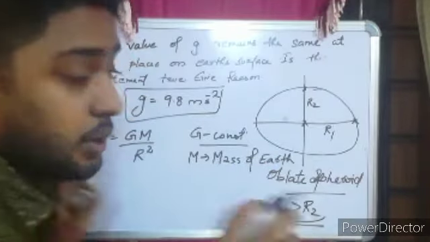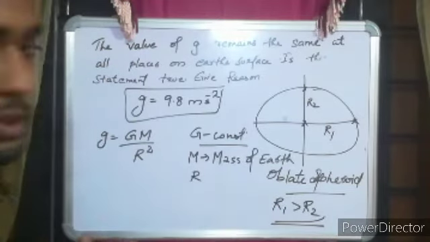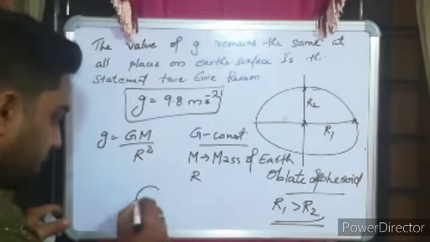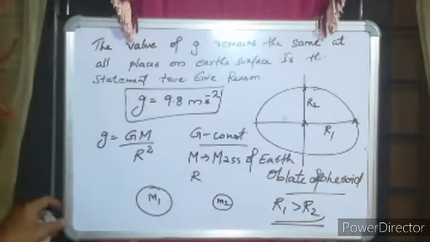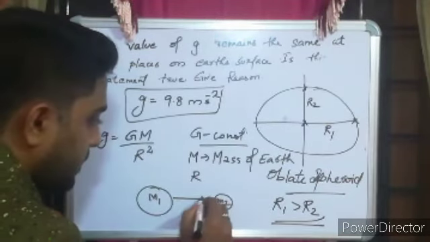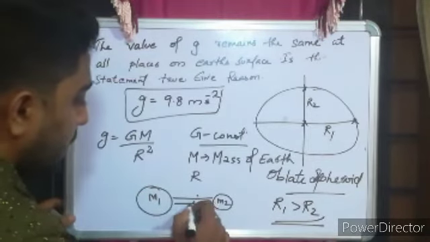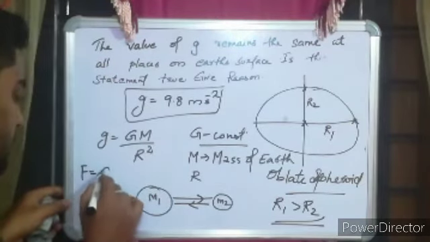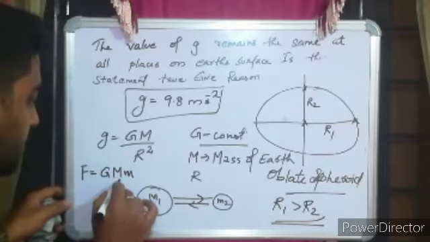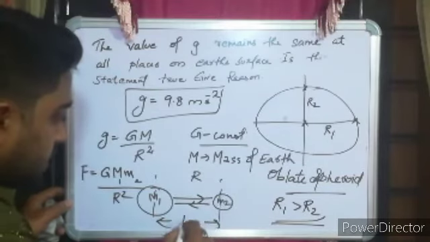Okay, not the mass of the object, but the mass of the earth. And r, the distance. So again, before explaining that, think that this is your mass m1 and this is another mass m2. Now this m1 exerts a force, or tries to attract m2, and your m2 tries to attract m1, and there exists a force between them. That force of gravity, you take as G m1 m2 divided by r square. So again, r is the distance between their centers.